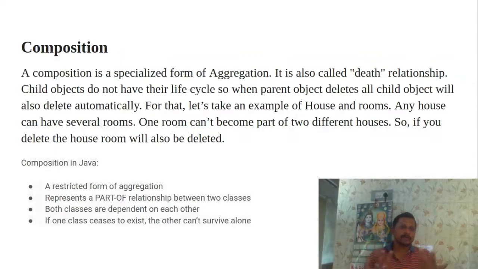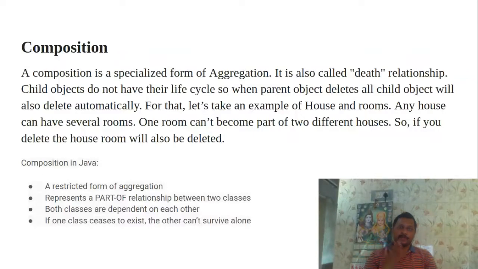And how are we maintaining composition in Java? It is a restricted form of aggregation. If you delete any object, the remaining object's properties also will be deleted, because of the dependencies. It also represents a part of relationship between the two classes. Both the classes have dependencies on each other. If one class ceases to exist, the other class cannot survive alone. It must have the relationship.